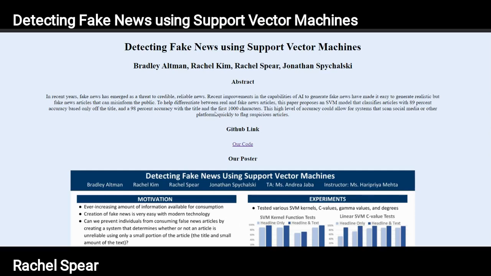This is Rachel Spear, and this is my project Detecting Fake News Using Support Vector Machines, which I worked on with students from across North America, including Bradley Altman, Rachel Kim, and Jonathan Spigalski.